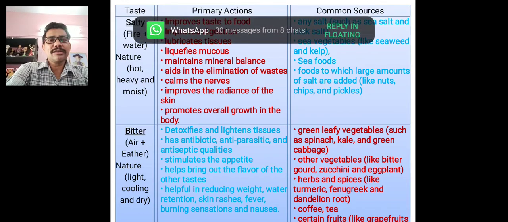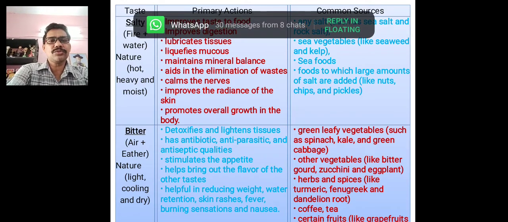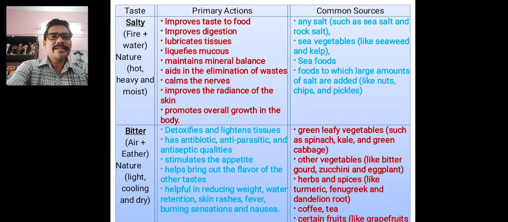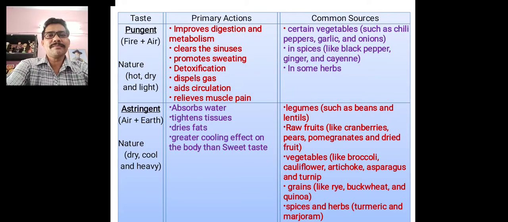So these are the four basic tastes: sweet, sour, salty and bitter. I have told you which type of taste is found in which type of food. Next, the other two, pungent and astringent. Pungent is fire and air. Fire means acidic in nature, and they are hot, dry and light. The vegetables are like chili peppers, garlic and onions.